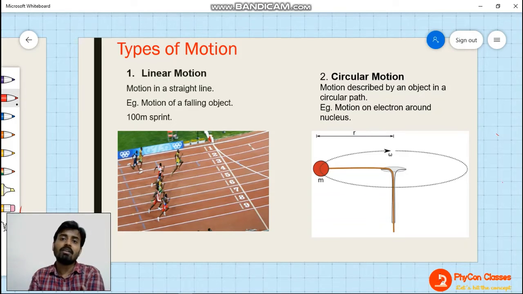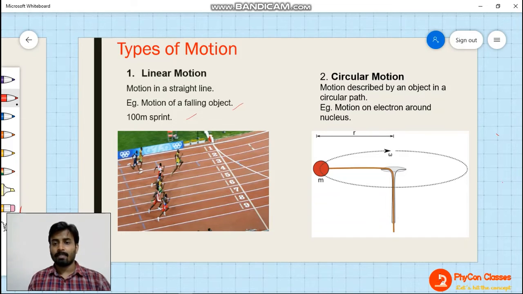For 200 or 400 meters it may be curvy, but normally the 100-meter track is a straight track. So 100-meter sprint running is an example of straight line motion. I have given two examples here; you can find more and comment them.